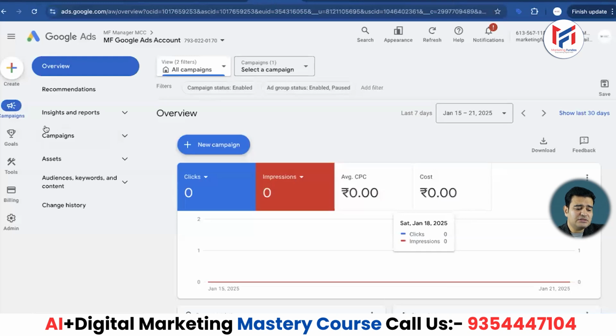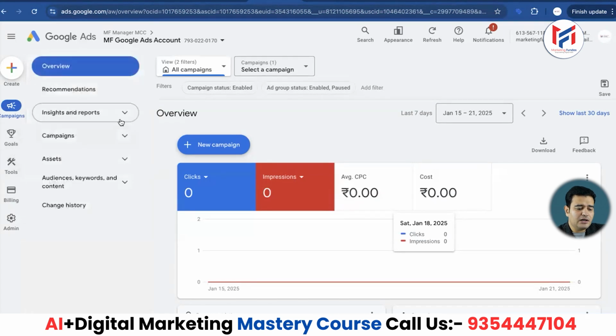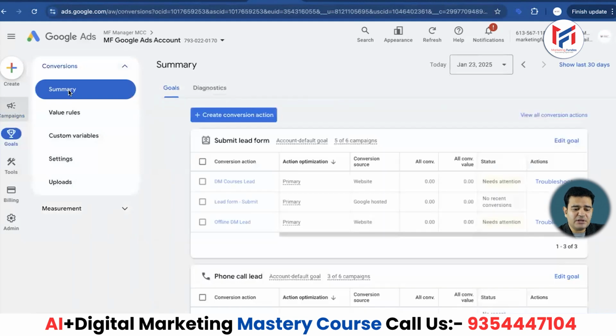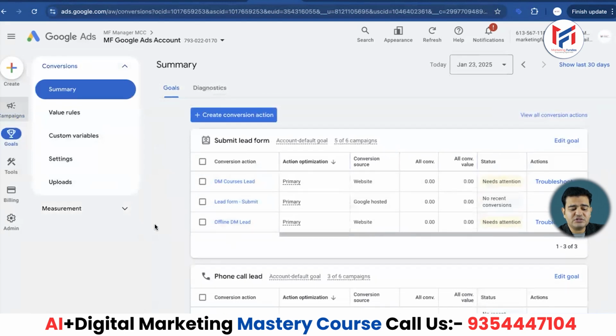Look friends, here you can see clearly that the option is coming up right in front of us. Here we will go to goals. In the goals section, we have the option of conversion and the option of measurement. We have to click on the conversion option. Here you have to go to the summary. Click on the summary. As soon as you click on the summary, you will see that we have a range of options available here. Look carefully, and learn in a fresh way.